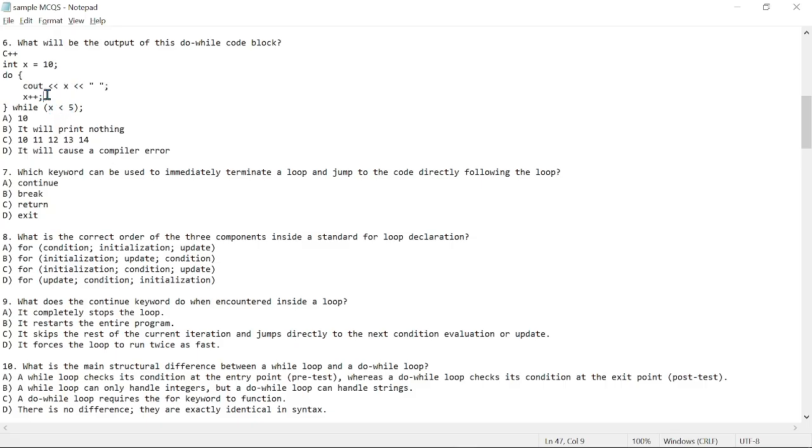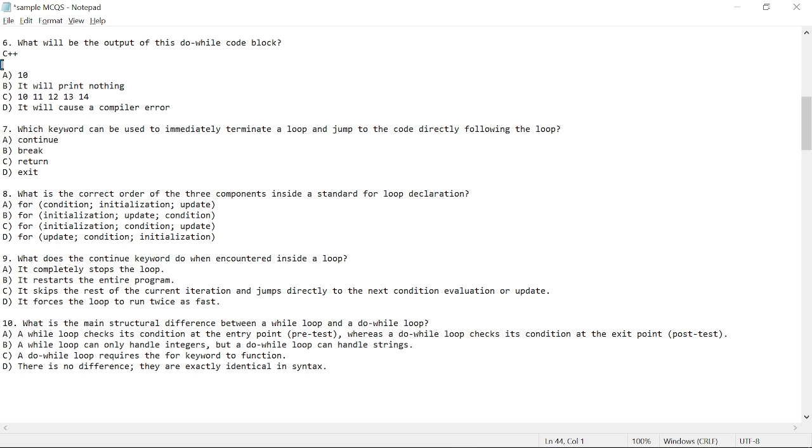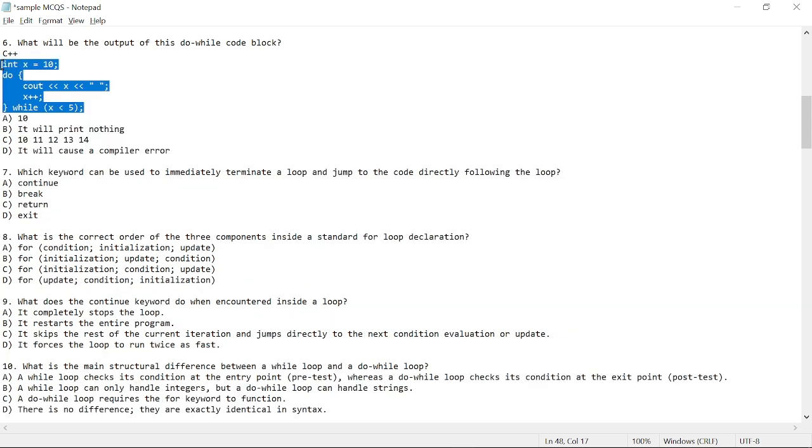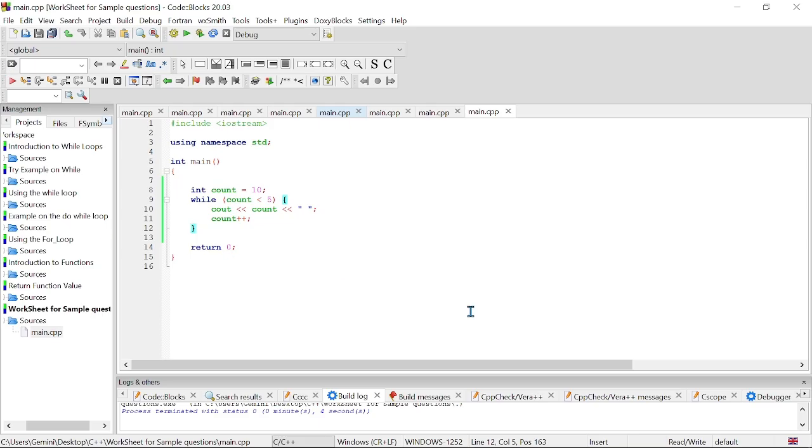So this is actually going to print out the value of x, which is 10, and increment it by 1. So by the time it even checks here, it's going to check is 11 less than 5, right? Which is no. So the output we expect to see here is 10, right? We can try this and see how it's going to work.